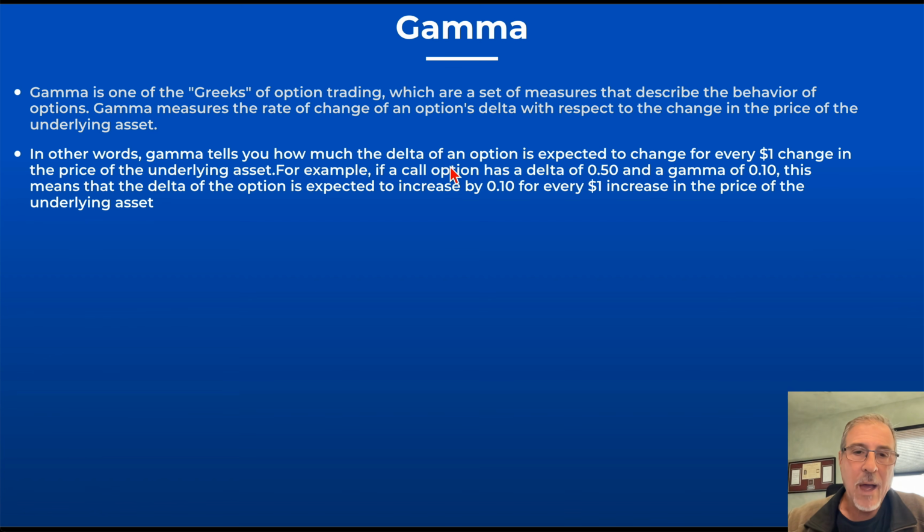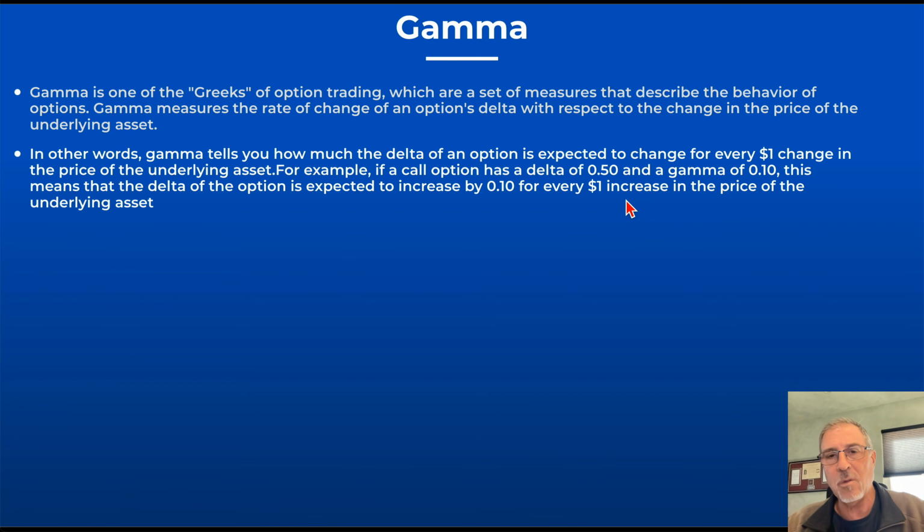So gamma tells you how much the delta is expected to change for every $1 change in the price of the underlying asset. For example, if a call option has a delta of 50 and a gamma of 0.10, this means that the delta of the option is expected to increase by 0.10 for every dollar increase in the price of the underlying asset. I know, again, that's kind of a lot of double talk.